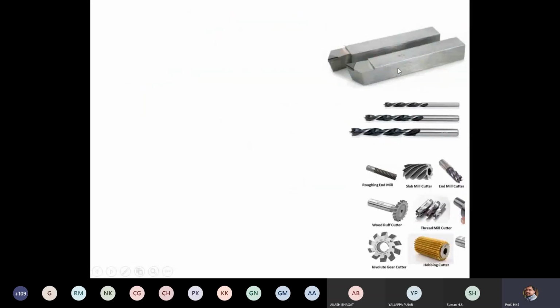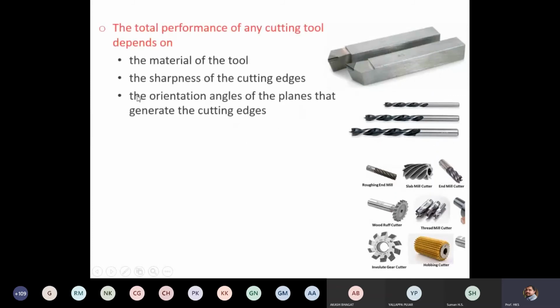Next, we are going to discuss different types of cutting tools, depending on the number of points or number of edges. Before that, the total performance of any cutting tool depends on the material of the tool, which decides the properties of the tool. The material of the tool is chosen based on the material of the work part.